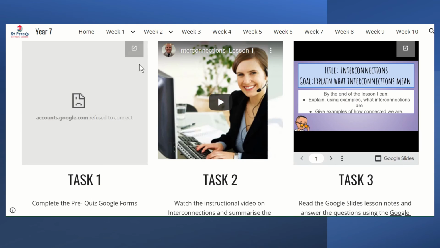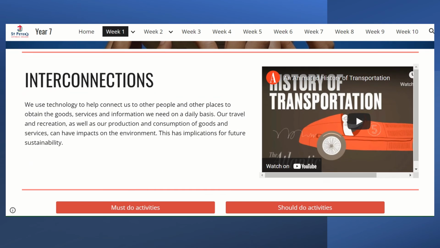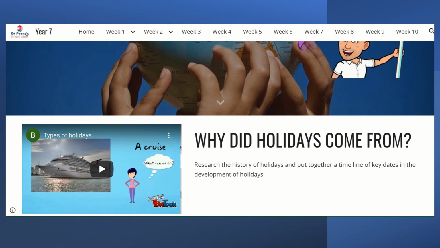Now, if you're someone who has done all their work and you really like what you're doing, then click on the should do activities. The should do activities are a bit of extension work, and these are optional. Have a look at that video, and there are all these different types of holidays, but I want you to research the history of holidays and put together a timeline of key dates in the development of holidays. People haven't always had holidays. It's a right for people at work to have. So I want you to research an answer for that.